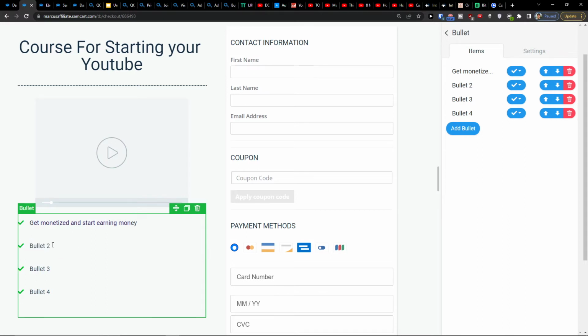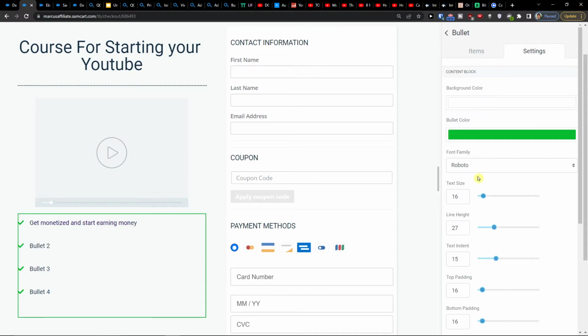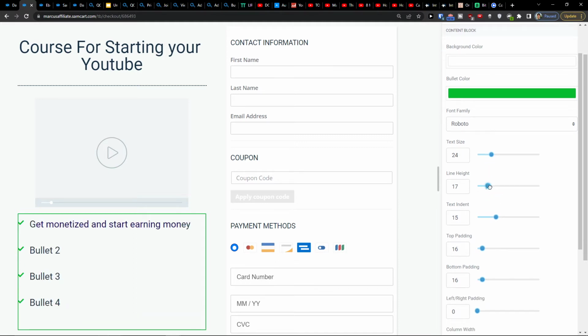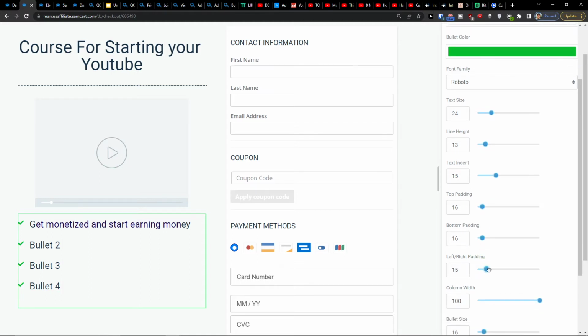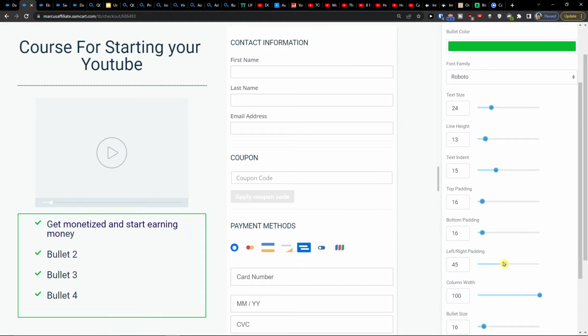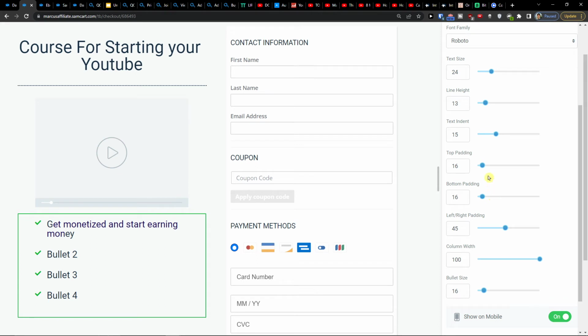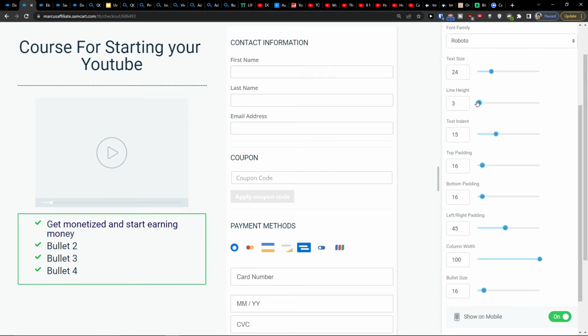And also I can come here, go to settings, and change the text size, right? You can change the line height. Then I can have the left-right padding, and I can have it more to the middle. And that's all you can edit here. So you can really play around with it.